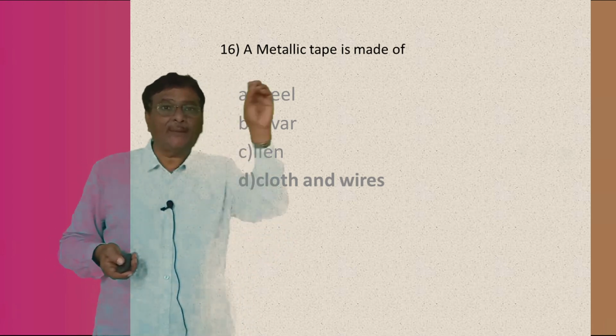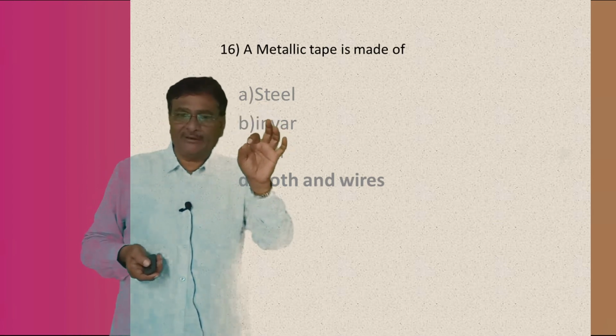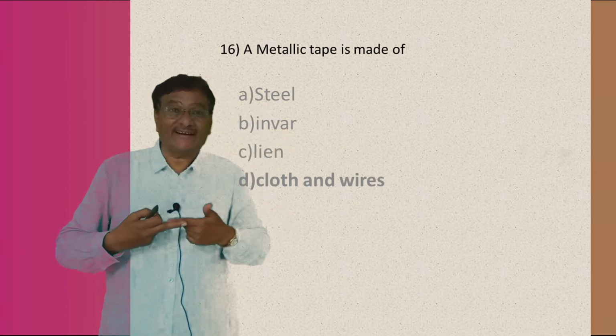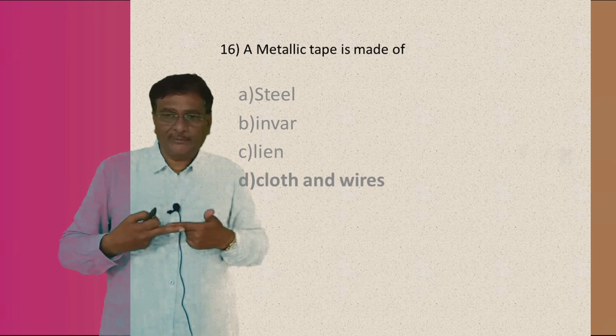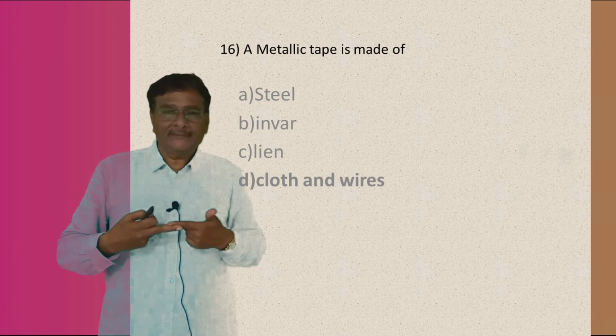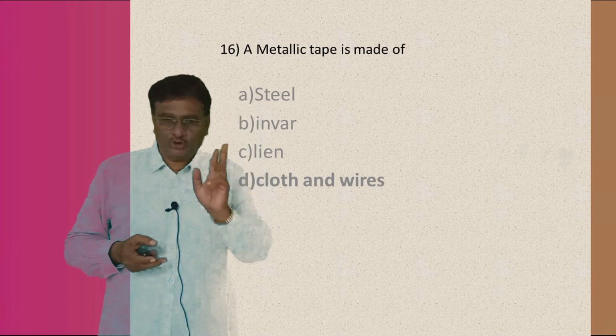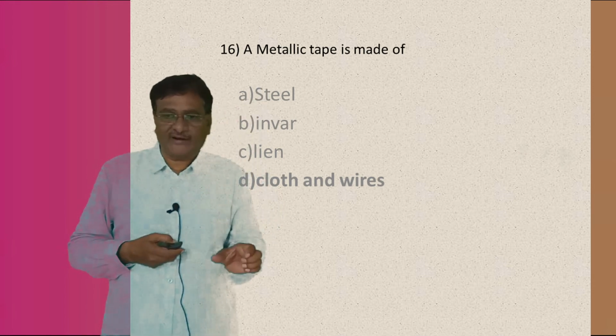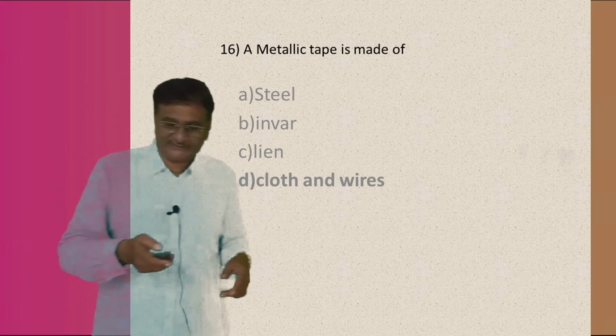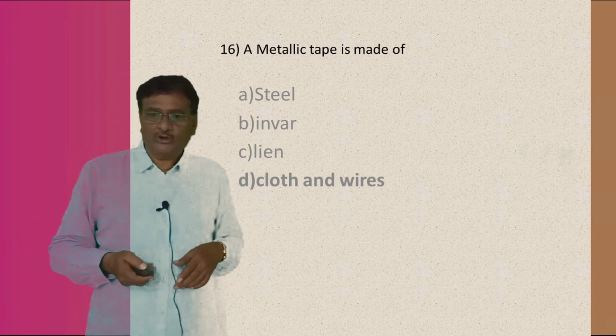A metallic tape is made up of, I repeat, a metallic tape is made up of cloth and wire. Cloth and wire are the 2 materials which are used to prepare a metallic tape. That is answer number D, cloth and wires. D is the right answer. Metallic tape is made up of cloth and wires.